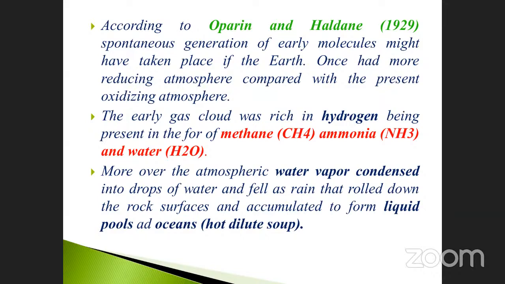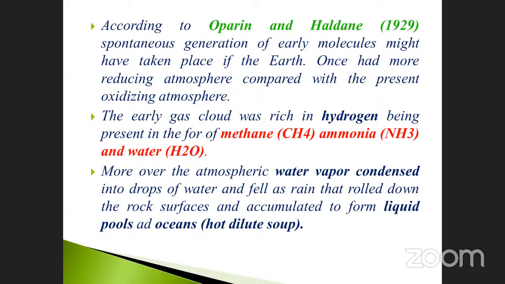The gas cloud is also called what? Sir, reducing atmosphere, sir. I am asking about the gas cloud. The earlier gas cloud name is called what? Gas, and also dust particles present in it. That is called the solar nebula. Already told you, no?